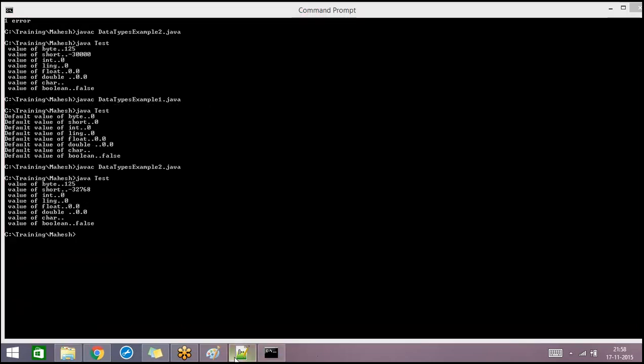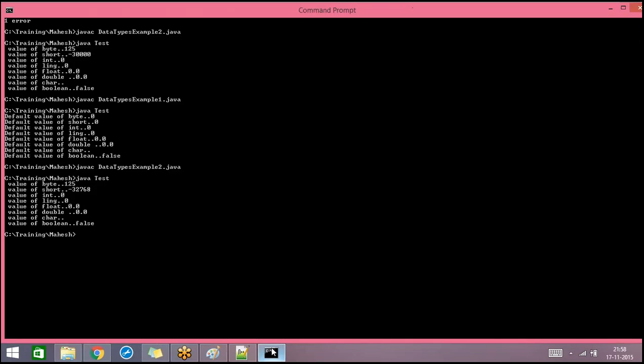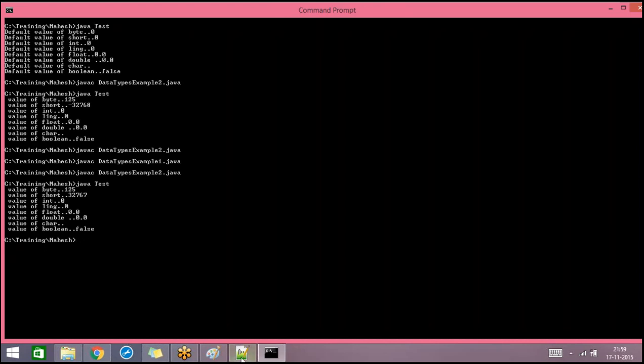This is valid. If you assign the value as 32767, this is valid.